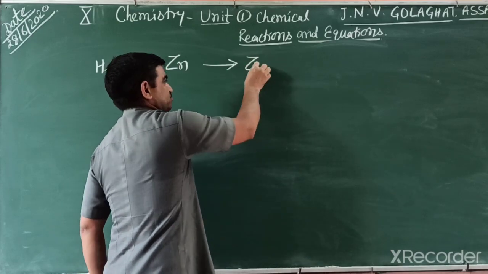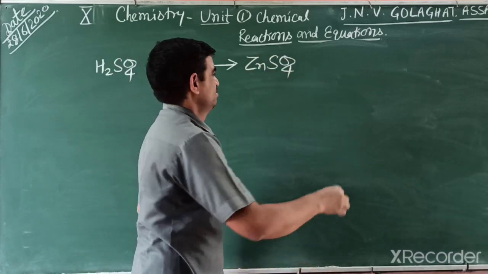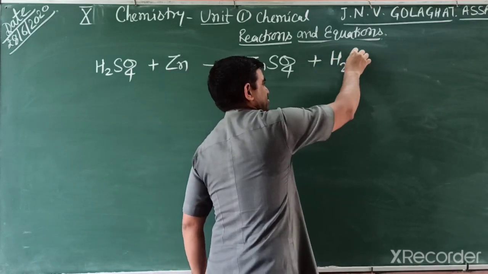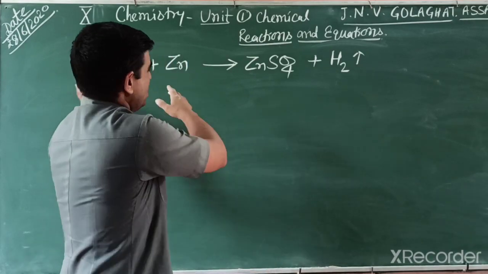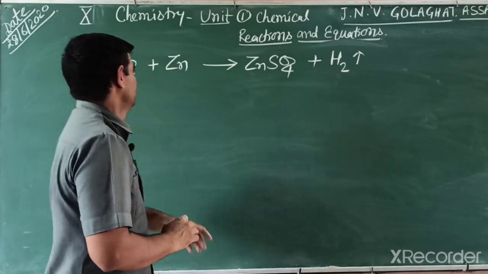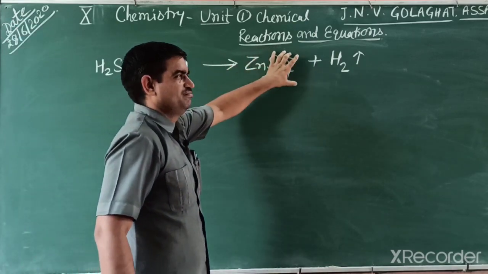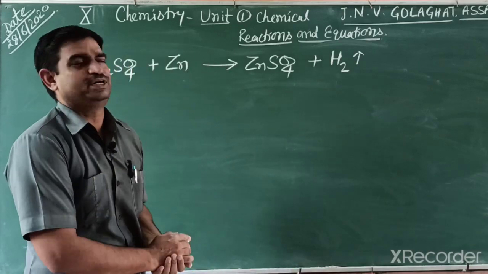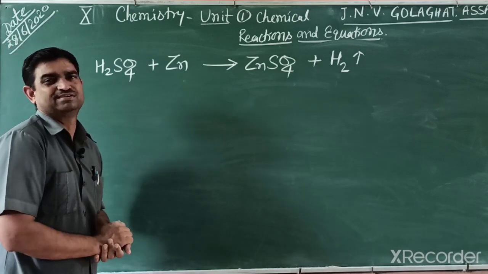And this converts into zinc sulfate, a new compound, and hydrogen gas is released. So this is a chemical reaction, and I am writing it in symbolic form. You can write sulfuric acid, zinc, then zinc sulfate and hydrogen. That takes more time and more space, but in chemistry, in science, we write in a symbolic representation.